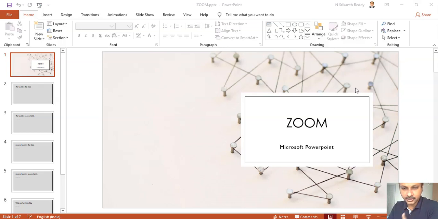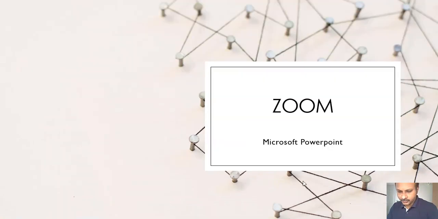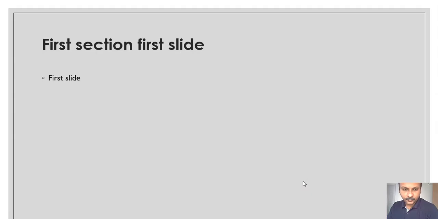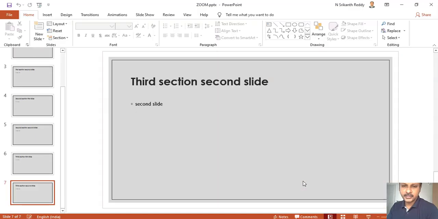So, what is a linear presentation? When you go from one slide to the other without any kind of deviations, then it is called a linear presentation. For example, here I have a presentation, and if I start the presentation here, so now I'm going from first slide, second slide, third slide, fourth slide, fifth slide, sixth slide, and end of the slideshow. So here there is a prefixed sequence that will not be changed.